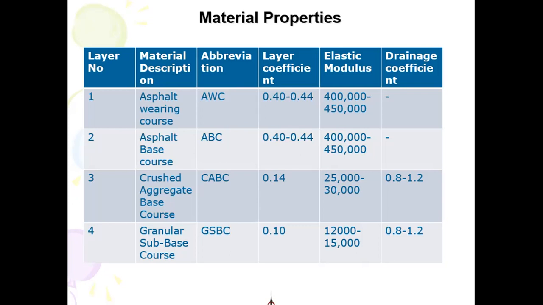Here, this comes down to a trial or optimization method in which we keep on, first we calculate the left hand side. Left hand side is the log of W18, and W18 is what we have calculated, the equivalent single axle load that we calculated, 14 million or 10 million in this class.